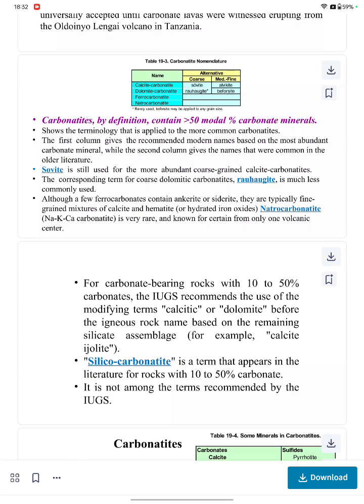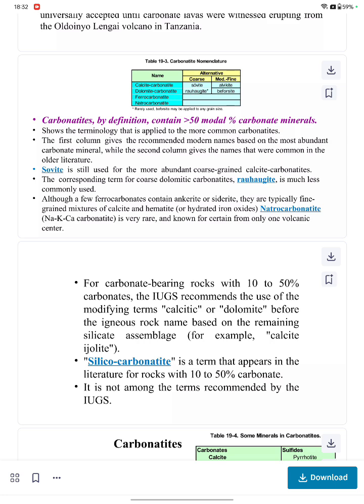Also, carbonatites by definition contain more than 50% carbonate minerals, and there is a table for carbonatite nomenclature. We have 4 types of them: calcite, dolomite, ferro, and natro, and in alternative we have coarse, medium, and fine grain. So in calcite carbonatite, the coarse grain one is called sovite, and the medium and fine grain is called alvikite. Rauhaugite is coarse grain and beforsite is medium grain.